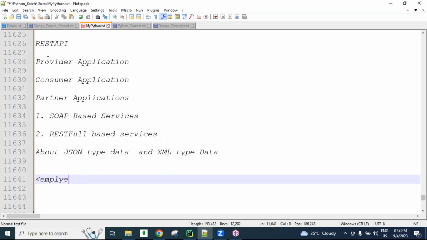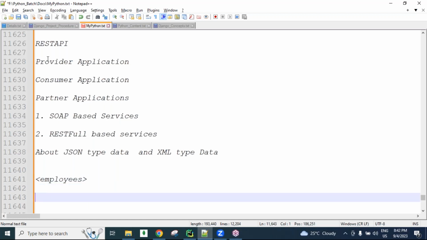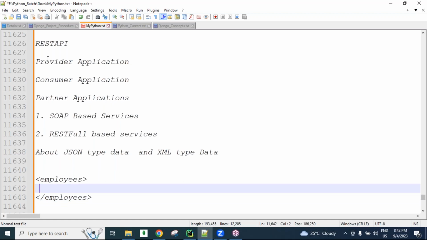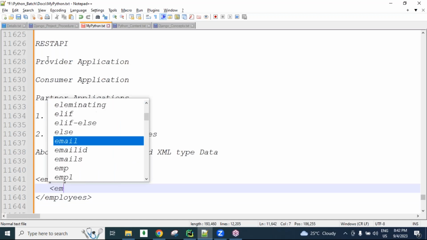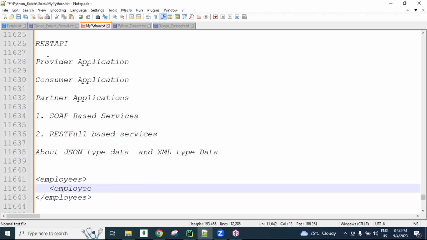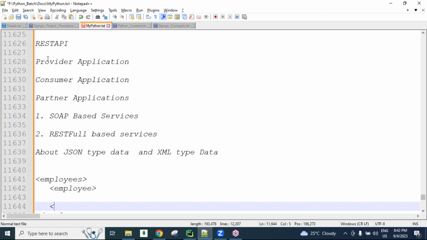So employees, guys, we need to close the employees. Here I want to create one employee data, guys. Then this one we can close, employee.